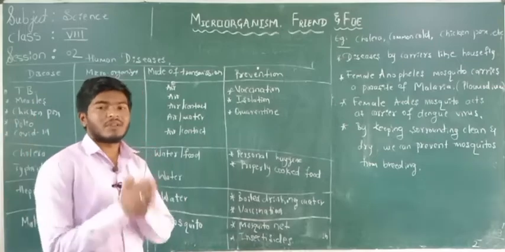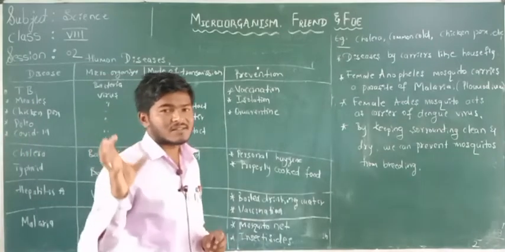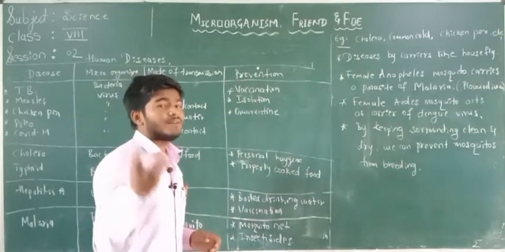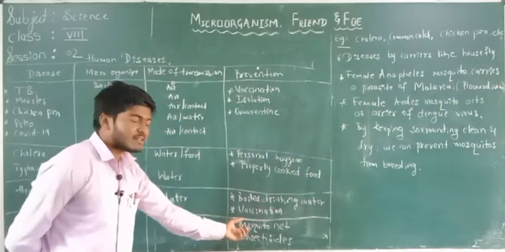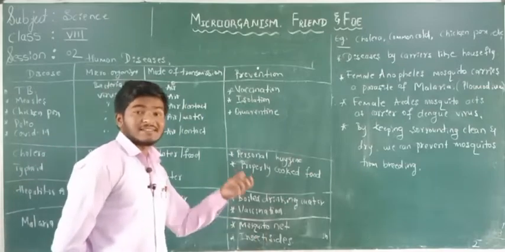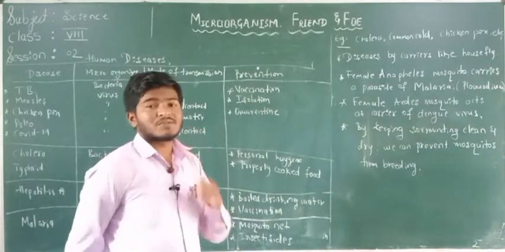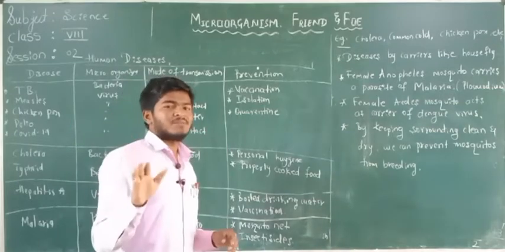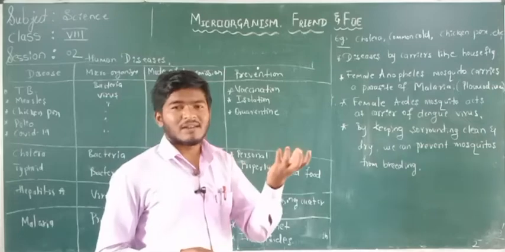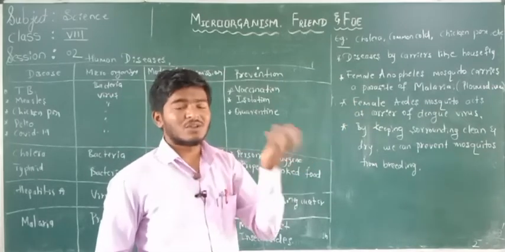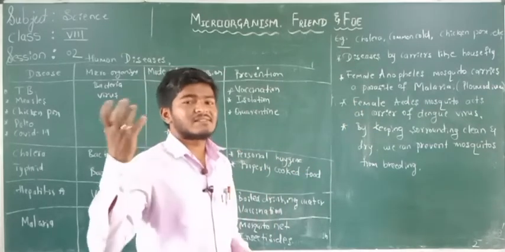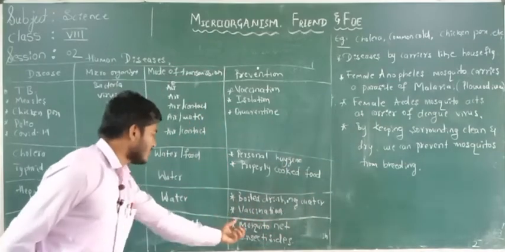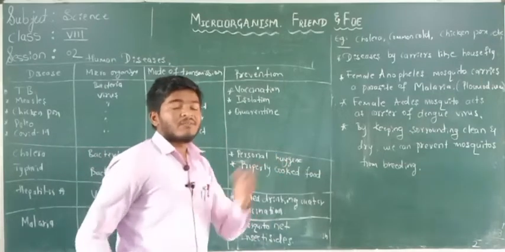We should use mosquito nets when we sleep. A large number of mosquitoes bite when we are sleeping, so when we go to sleep, we should use mosquito nets, and also insecticides and repellents. For example, Good Night coils. So we should use that. But as much as possible, don't use a large amount of Good Night coils because they contain some chemicals which may cause diseases or other harmful effects to our body. As far as possible, we use a mosquito net when we go to sleep.